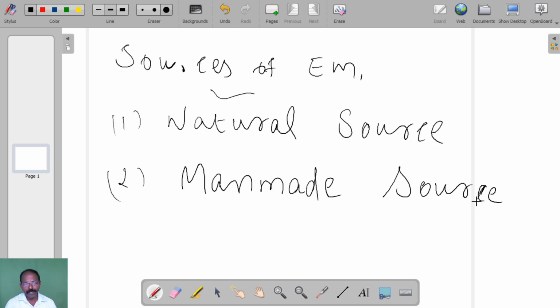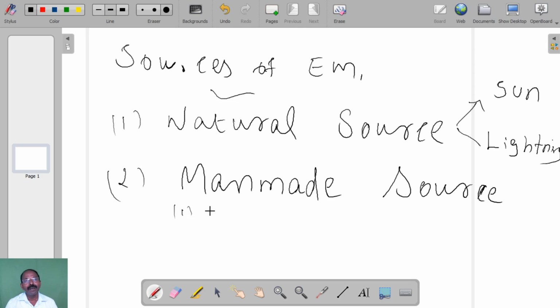So EMF is generated from a lot of sources. In the natural sources, the sun is one of the major sources for electromagnetic waves. And second, lightning is also one of the major sources for electromagnetic waves. This is natural sources. And regarding the man-made source,